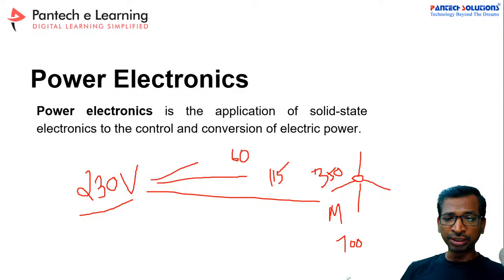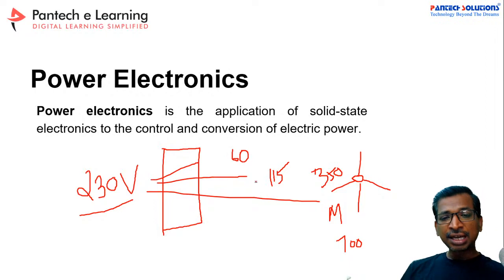Let us take 60 voltage. Now the point is we have to develop one black box. This black box should generate 60 voltage for some instance, 115 voltage for some instance, and 230 voltage for some instance. But the single input is 230 voltage. So generally we can call it a black box.